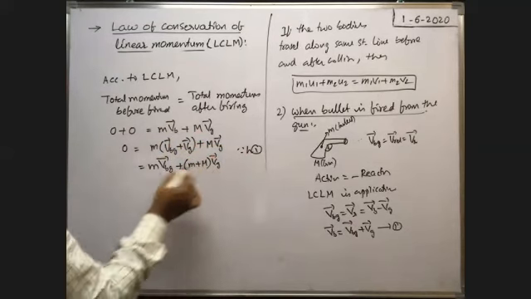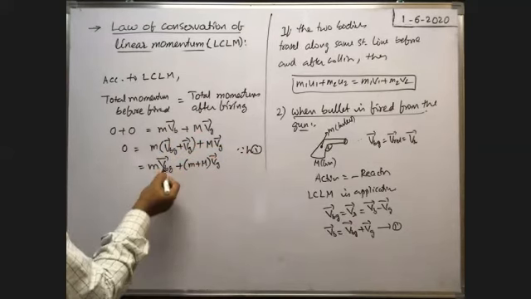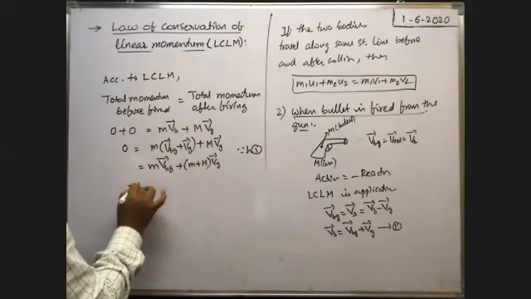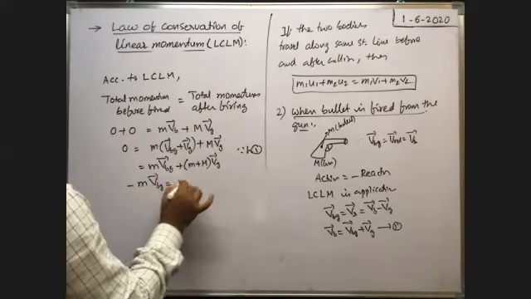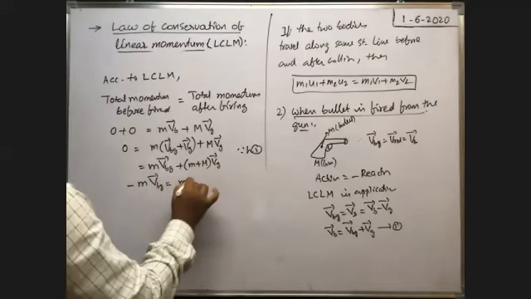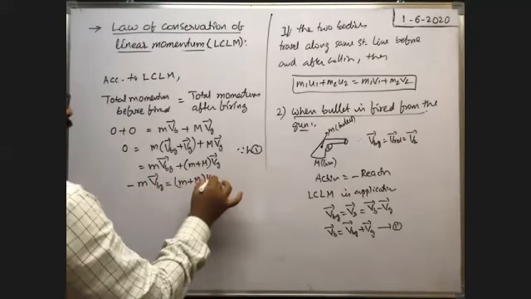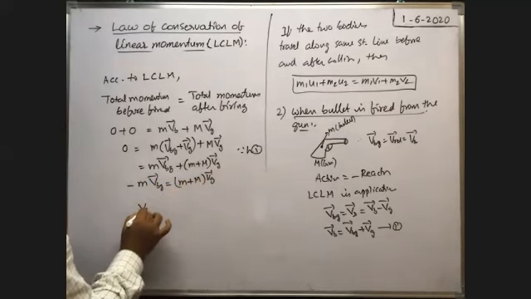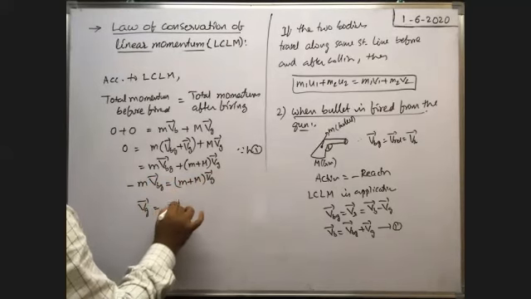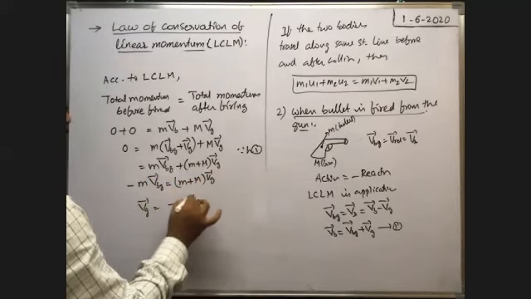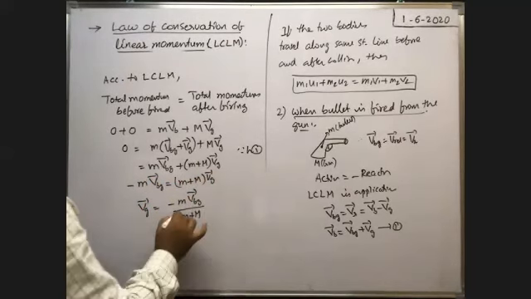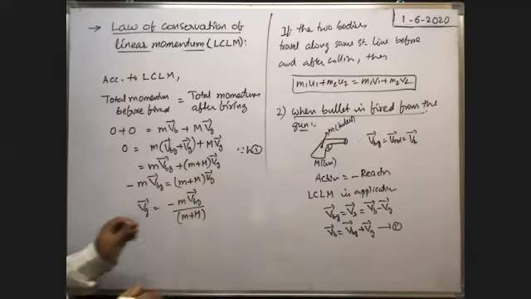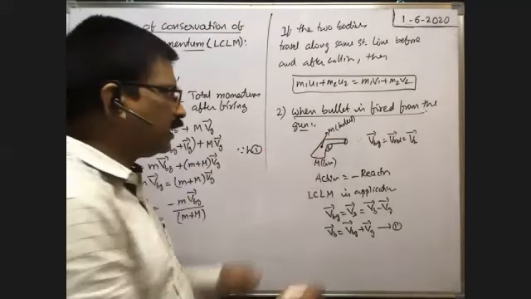We need VG bar, so bring this to the left: m into VBG bar is equal to minus (m plus M) into VG bar. So the velocity of the gun bar is equal to minus m into VBG bar by m plus capital M. Now VBG bar means the velocity of the bullet with respect to the gun, that is fired in this direction.